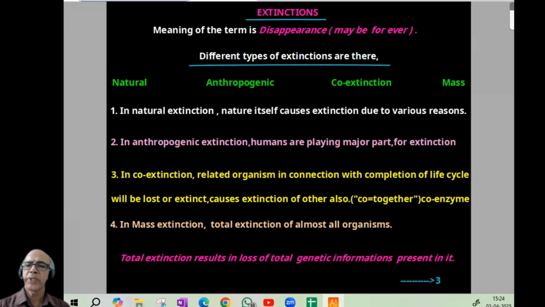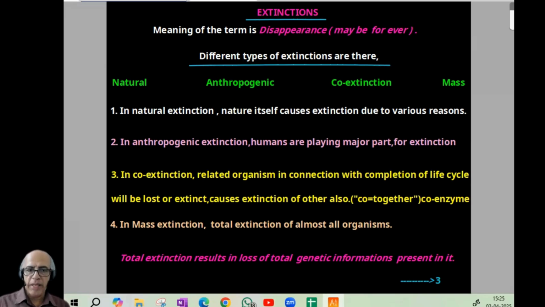Next is anthropogenic extinction. So what is meant by anthropogenic? Previously, we studied the term anthropology, which deals with the study of human beings. So anthropogenic extinction automatically means humans are playing a major part in the extinction. There is co-extinction. Co means together. Co-factor, coenzyme, you are all familiar. So here, two related organisms or two species will be related, maybe due to various reasons, including completion of life cycle. If any of these organisms is lost or extinct, it causes extinction of the other also. So related organisms, close association, even their life cycle. If any one of them goes extinct, the other will also go extinct.